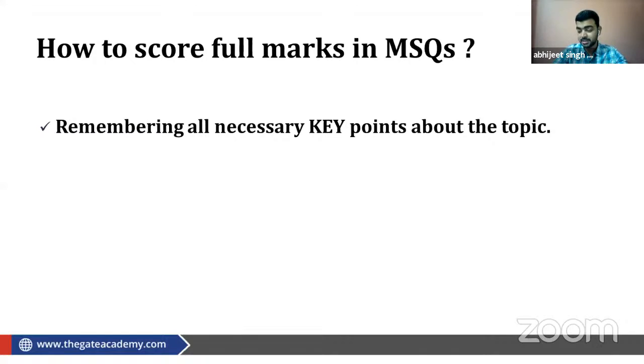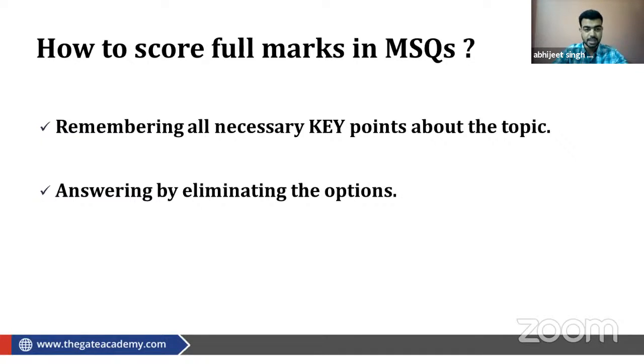Very good, elimination method, Rishikesh. The next point was exactly that: answering by eliminating the options.